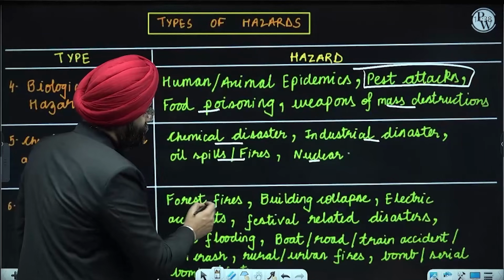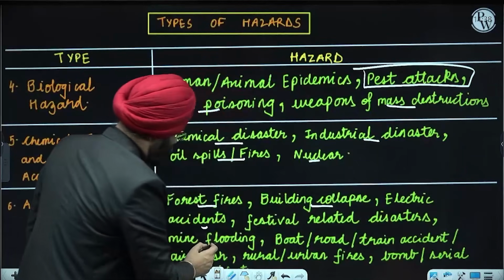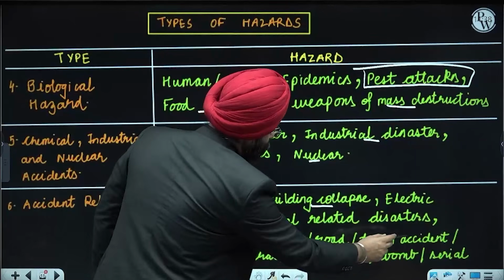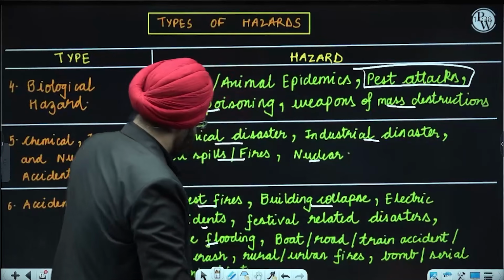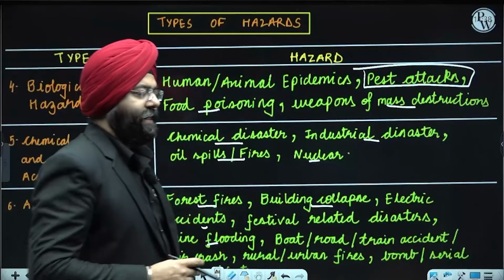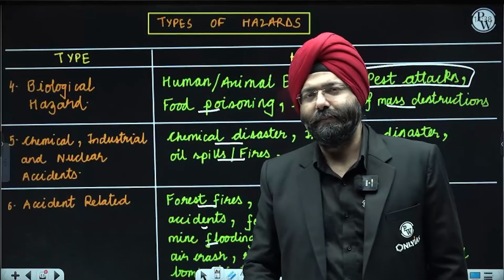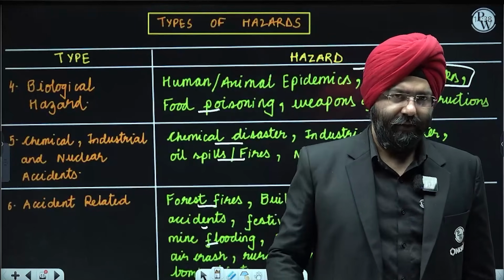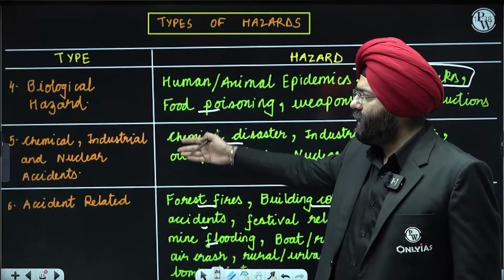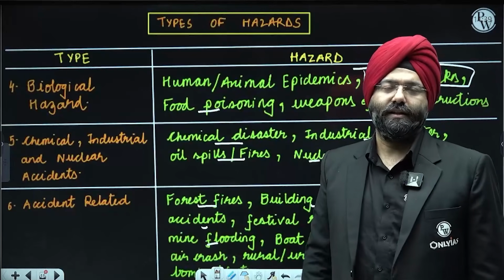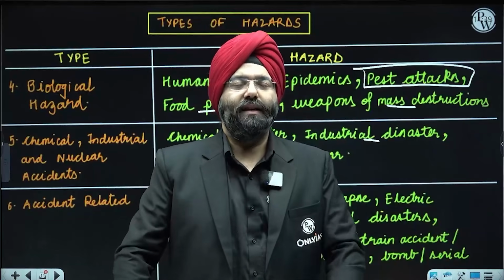Over here: forest fires, building collapses, electric accidents, festival related disasters, mine flooding, boat, road or train accidents, air crashes, rural urban fires, then you have the bomb and serial bombing attacks. Now if you see here, the Air India accident that took place will be classified under which category? Geological, water climatic, environmental, biological, chemical, or accident related? It is an accident related hazard, or the outcome overall you can say as a disaster, because again, hazard is an ingredient of the disaster.